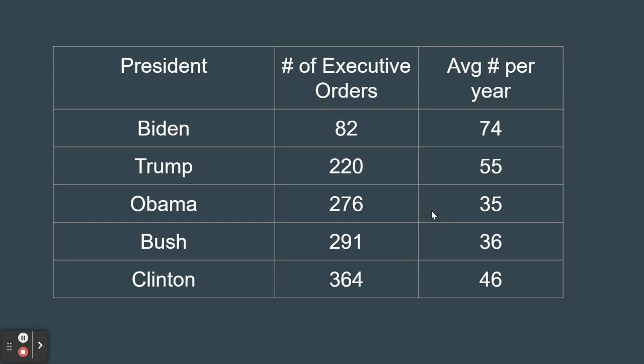If you just look at the number of executive orders that presidents have used, you can see the total amount during their presidency and how much they average during each year they're in office. Modern day presidents, and obviously Biden's not even through one full term, tend to use executive orders more because Congress is so divided that they don't really pass a whole lot of laws anymore.